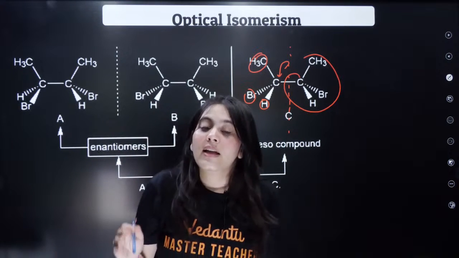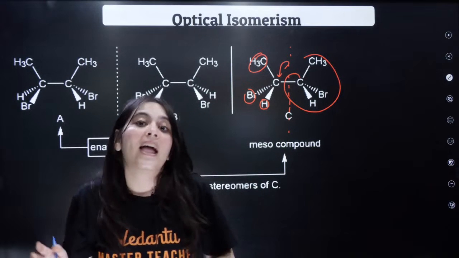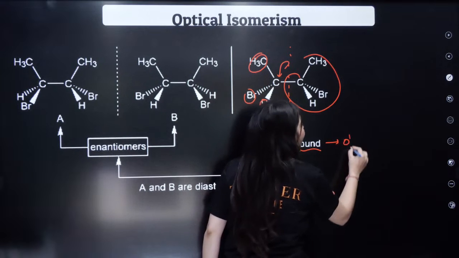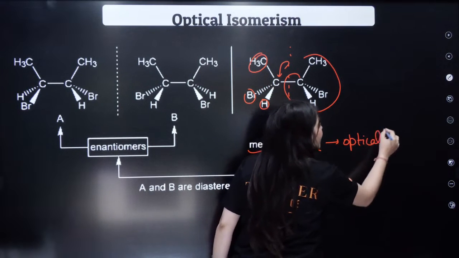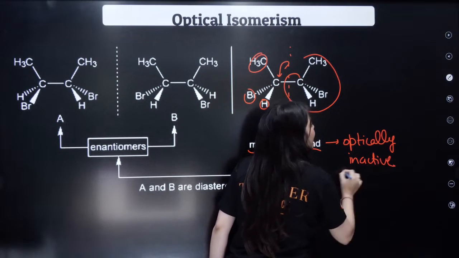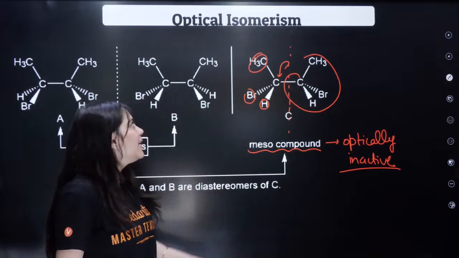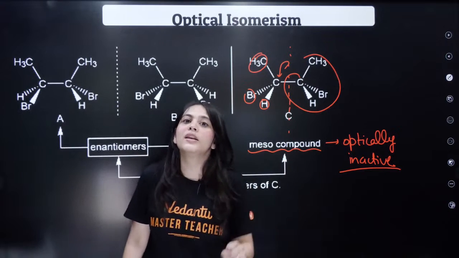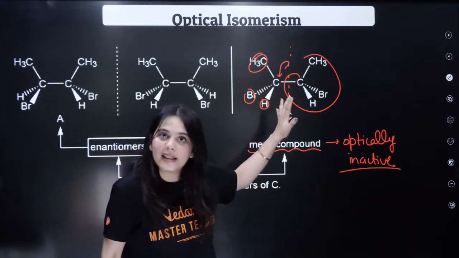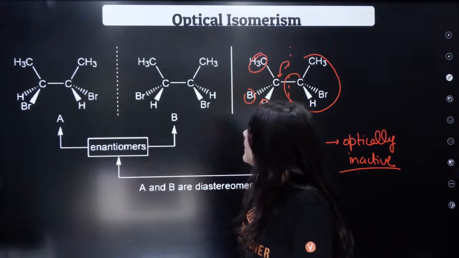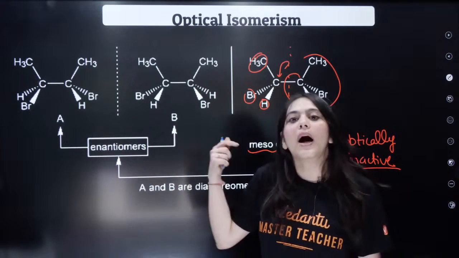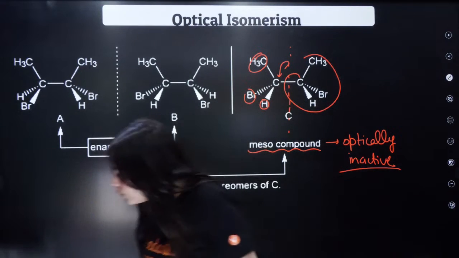Hence, whenever there is symmetry in the compound, such a compound is called a meso compound. And meso compounds are optically inactive compounds. Please keep this in mind. These are meso compounds which are optically inactive because they have symmetry in them. Okay? And we have already discussed what enantiomers are. This is another example of that for you to understand. I am moving forward. Right?